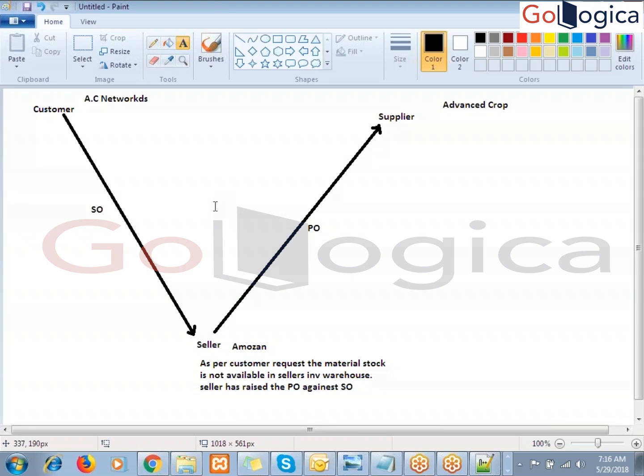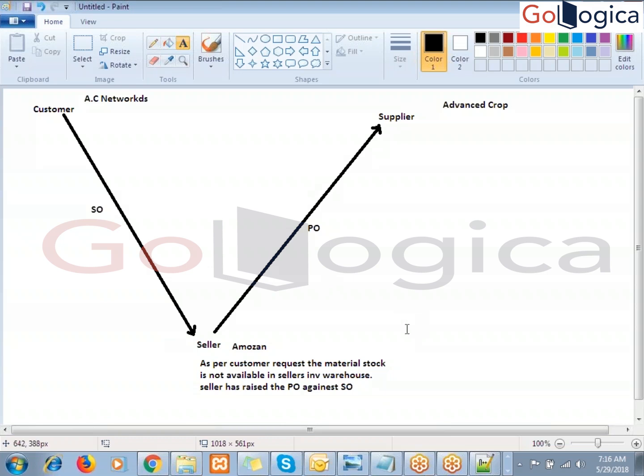Right, Ashish, we just started the drop shipment process. Drop shipment means whenever the customer places an order and the requested item is not available in the seller's inventory warehouse, the seller places a purchase order on the supplier on behalf of the customer's request. It is called a drop shipment. So we are going to discuss the same thing now.